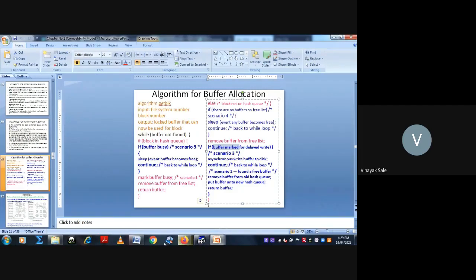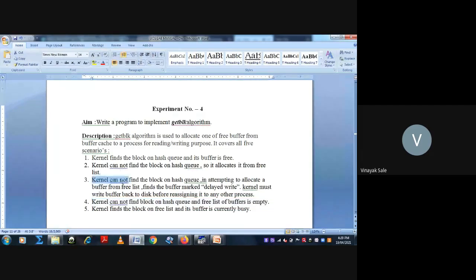What is scenario 3? Kernel cannot find block on hash queue, and in attempting to allocate a buffer from free list, finds a buffer marked as delayed write. Then kernel must write the buffer back to the disk before reassigning it to any other process. This is scenario 3.